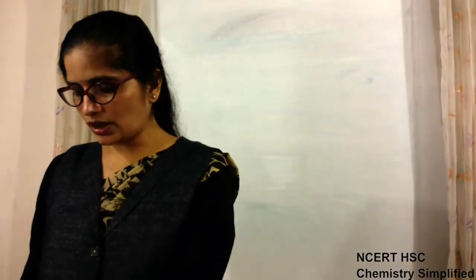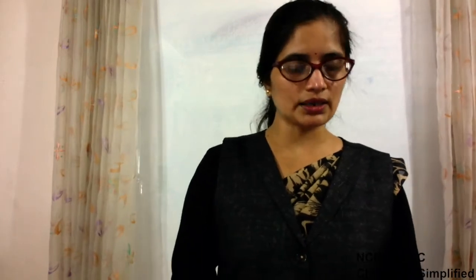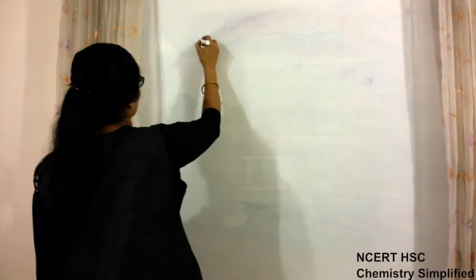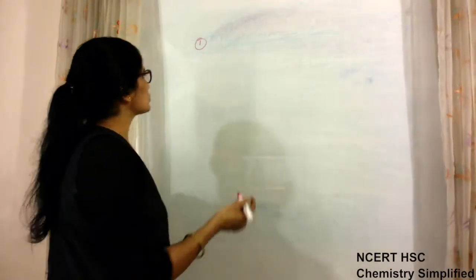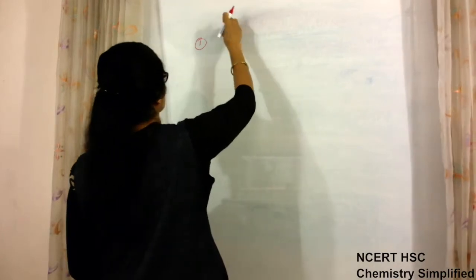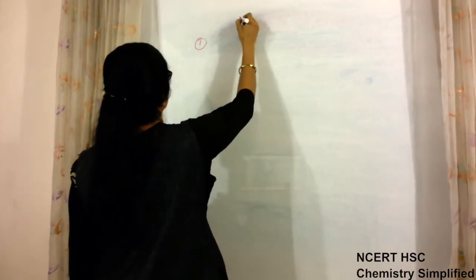So these were the two classifications which we have finished just now. Now the next thing is preparation of colloids. Now again, when we have to prepare colloidal solutions, these were the types which we have discussed. Now if we want to prepare colloidal solutions, then what are the methods? Again, there are three methods for preparation of colloidal solutions. See, these are small points, but questions from this chapter come from such small points only. So you have to prepare the theoretical part of this chapter. So methods of preparation.